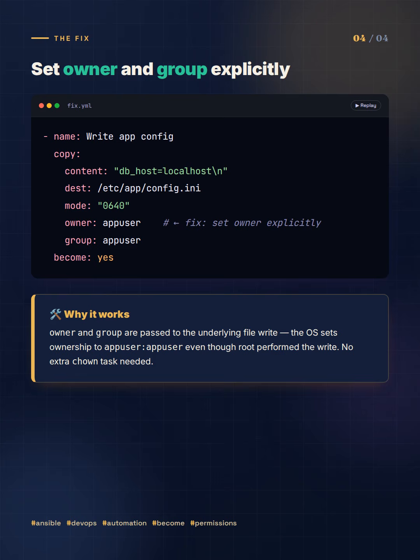If instead you need the task to run as app user to write to a restricted directory, use become_user: app user, but that's a different need. For reading app configs, setting owner is the cleaner solution.